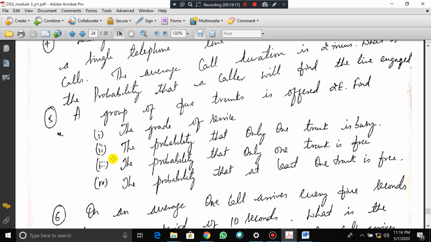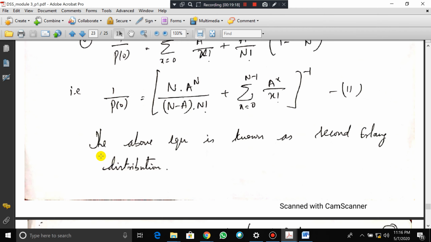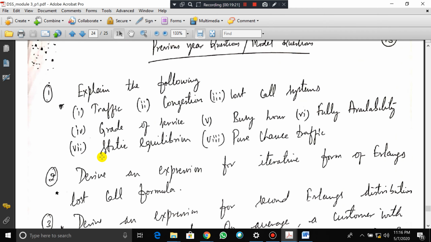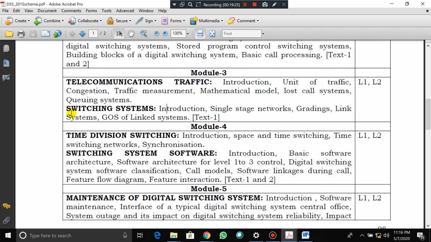Fine, so this completes this module. The next portion of the same module I'll start next class, that is, as I told, the switching system.